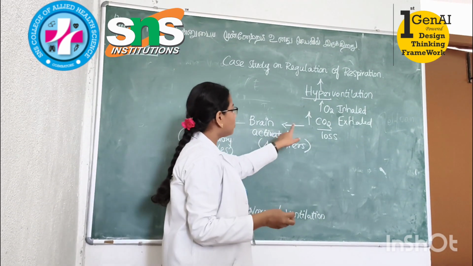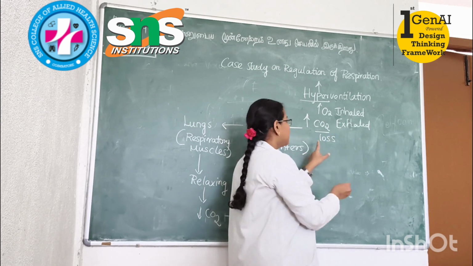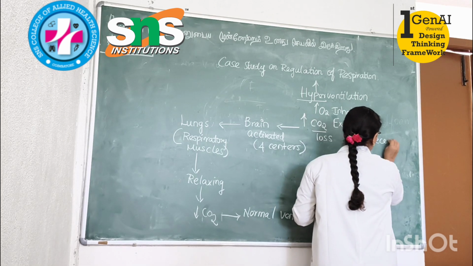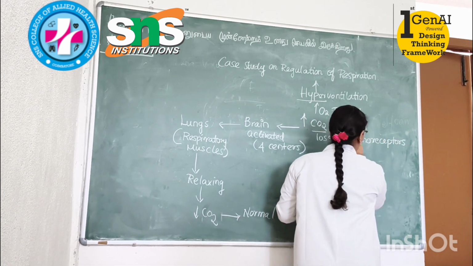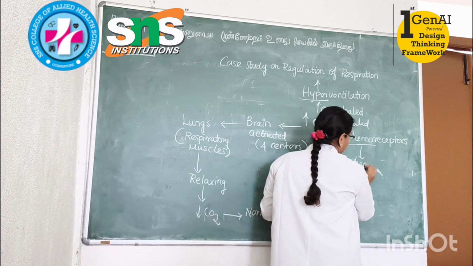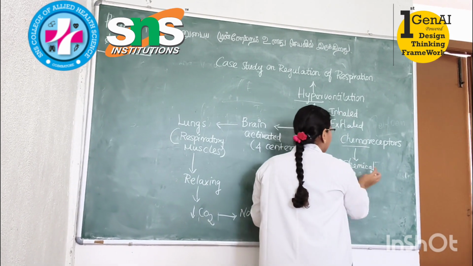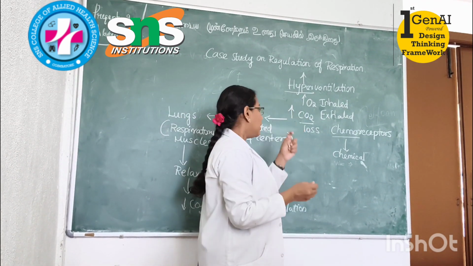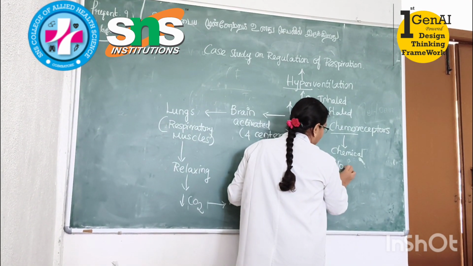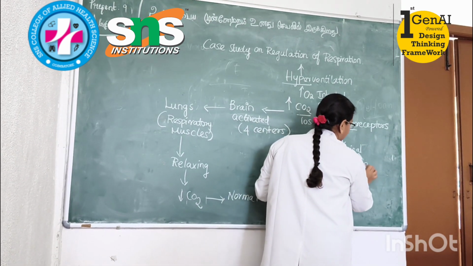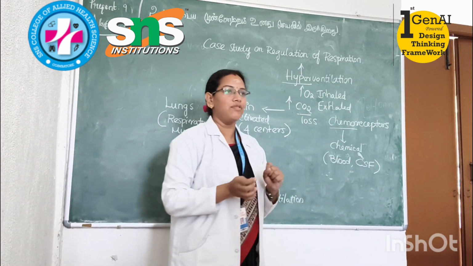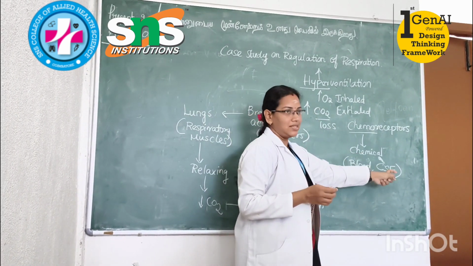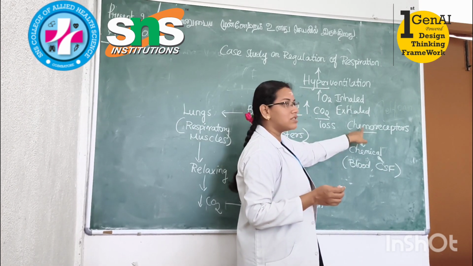This recognition of increased CO2 exhalation is done by chemoreceptors. Who will do this? Chemoreceptors. Chemo means chemical. These chemical receptors have the capacity to detect the excess loss of CO2 in the blood and the CSF. CSF means cerebrospinal fluid. So it will recognize the changes of CO2 in the blood and the CSF, and automatically the chemoreceptors will be activated.